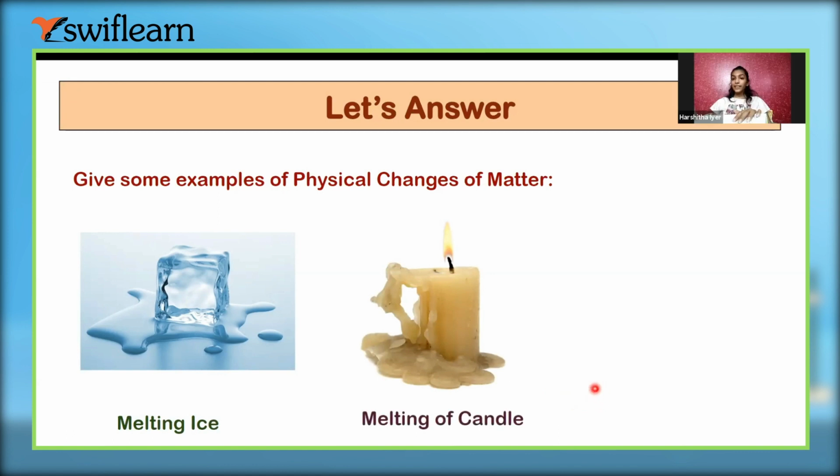So this is a physical and chemical change both. How? Because when we melt a candle, the wax melts and the wax can again be converted into a candle, which is a physical change. Its appearance has only changed, it's still wax. After melting also it's still a candle. Here is a misconception that melting of candle is both a physical change as well as a chemical change.